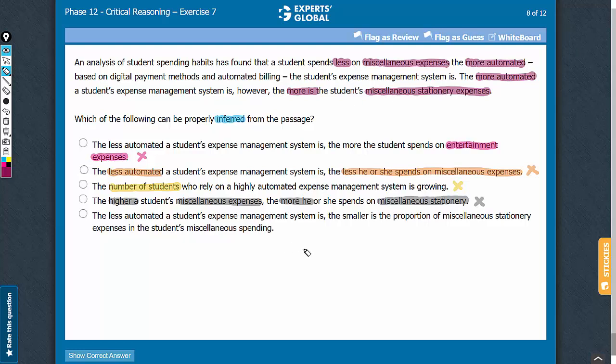In other words, it can be inferred that more automation increases the share of miscellaneous stationery expenses among all miscellaneous expenses. The flip side of the same is that less automation indicates smaller the proportion of miscellaneous stationery expenses in overall miscellaneous spending. So this answer choice can be inferred. E is the correct answer choice.